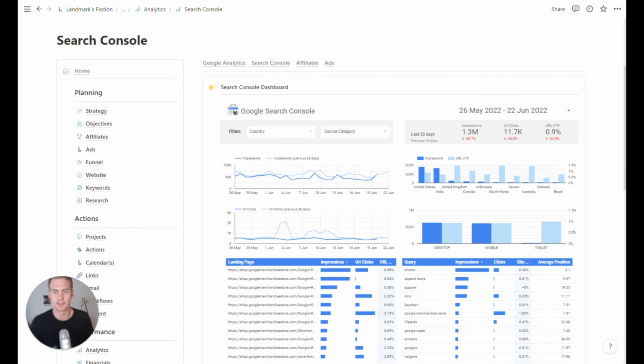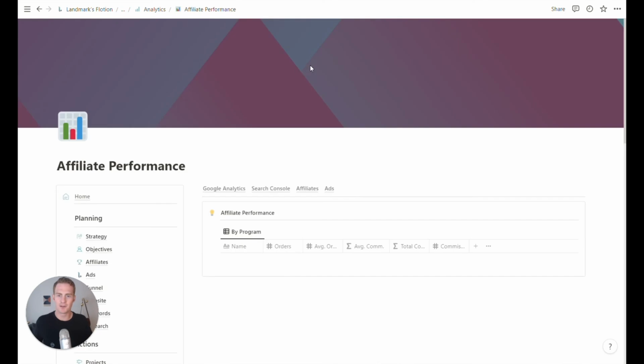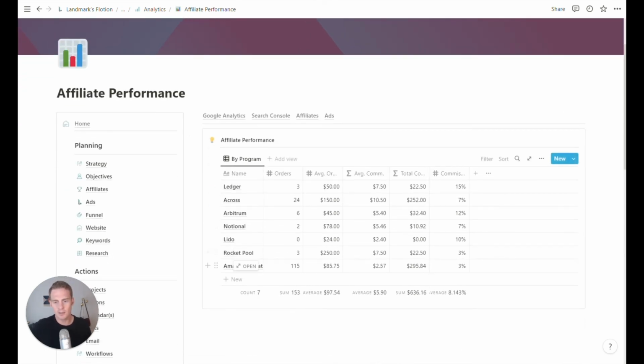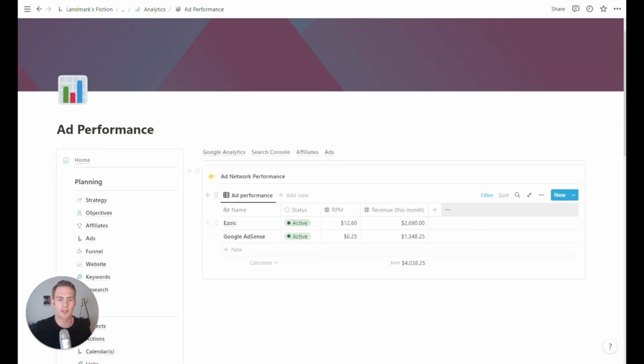Then our affiliates and ads performance are a little bit simpler, but this is where we can list the performance of various programs. So this is our affiliate programs, and then these will be our ad networks. This is filtering just the ad networks that we have set as active. We can give our RPM, and we can give the revenue for the current month.